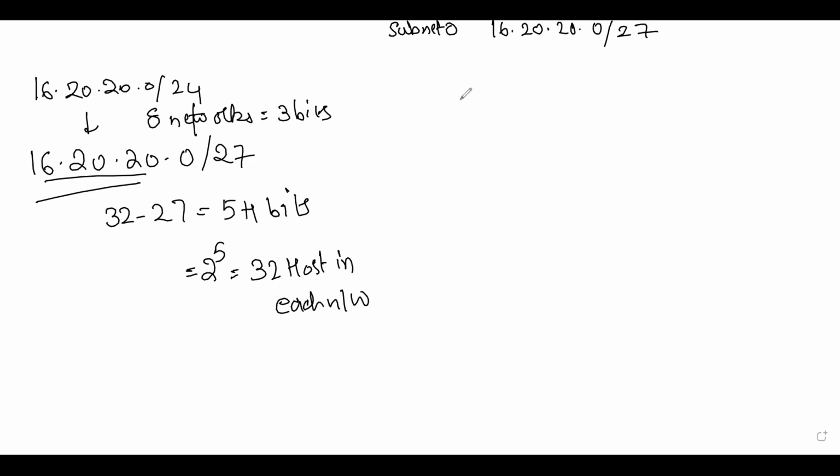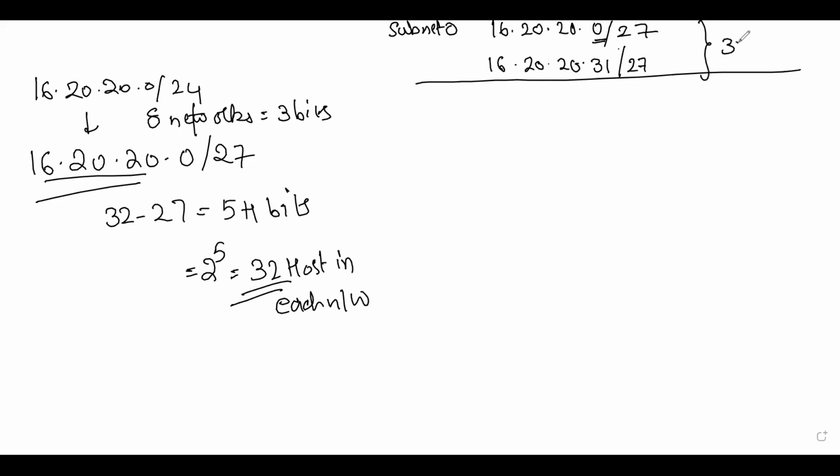So if I'm starting with 0, that means in the first subnet I can have only 32 hosts in each network. So 16.20.20.31, because I started with 0, I didn't start with 1, so I cannot say 32. I started with 0, so it will have maximum till 31. So this total makes 32 IP addresses, from 0 to 31.